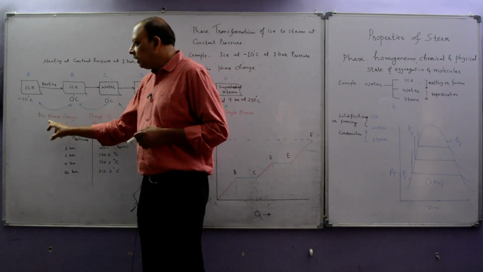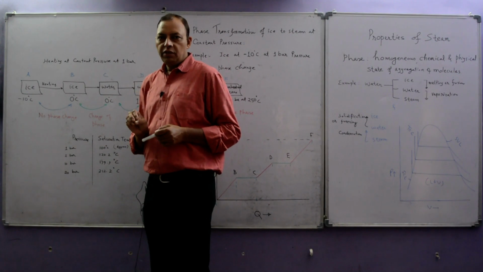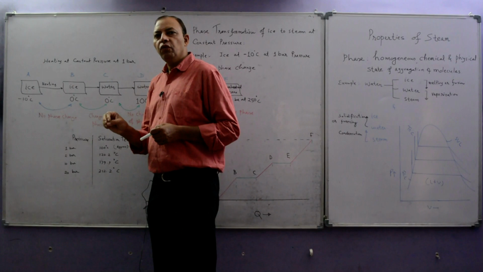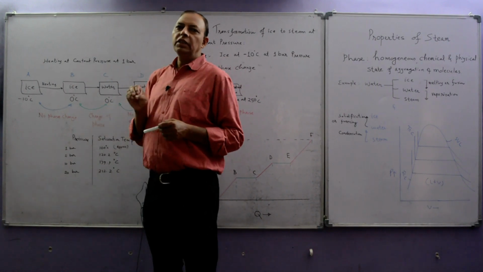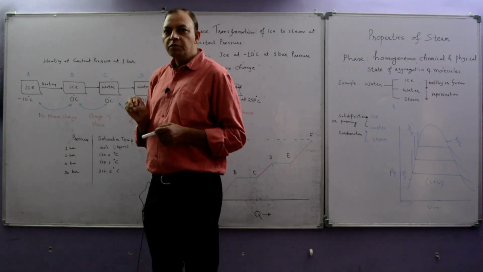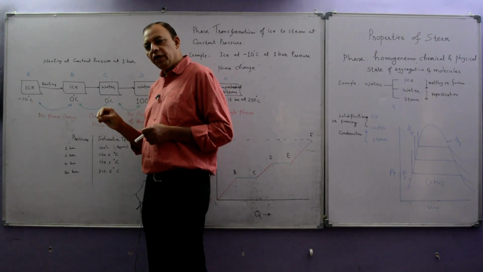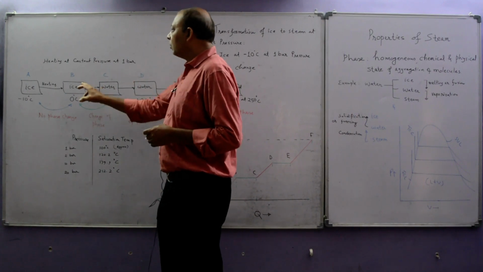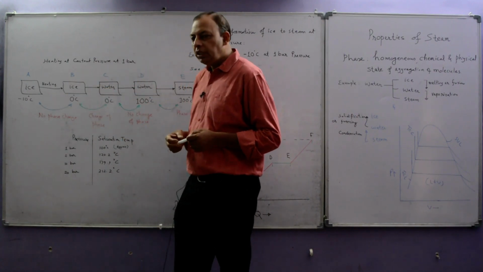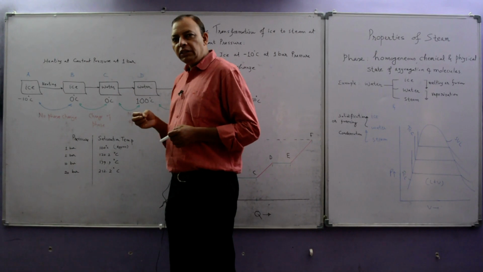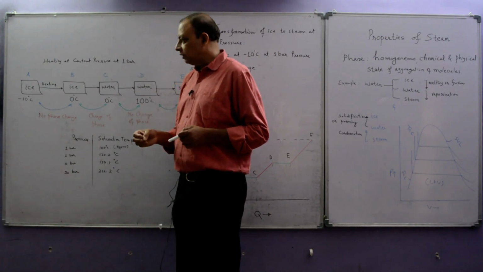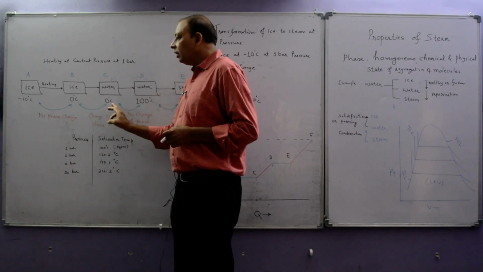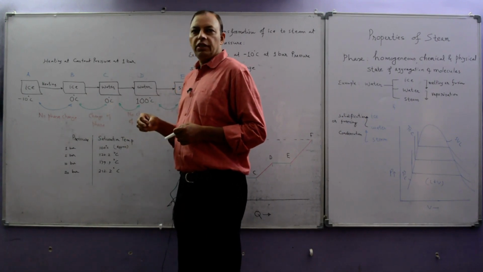In this case, there is no change of phase. So here the amount of heat required is known as sensible heating. Sensible heating means amount of heat required without change of phase. Now further heating from B to C. At B ice is at 0 degrees Celsius, but at C it is converted into water which is at 0 degrees centigrade.